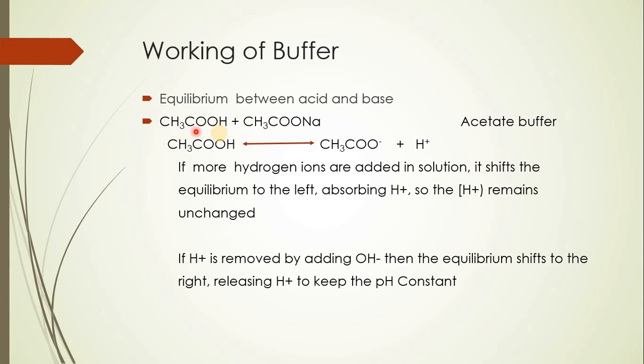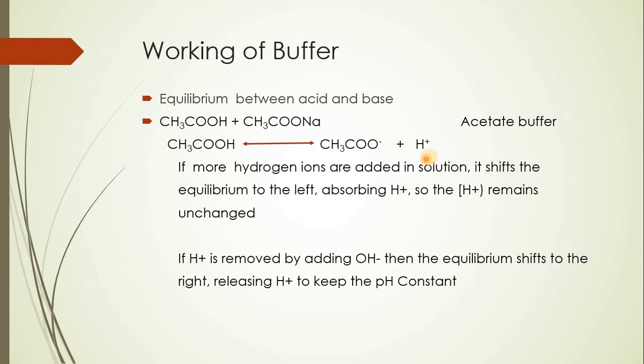When this acetic acid is ionized, it gives CH3COO minus and H plus ions, or hydrogen ions are liberated free.